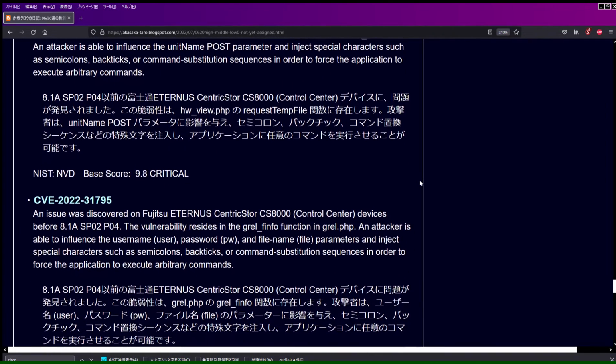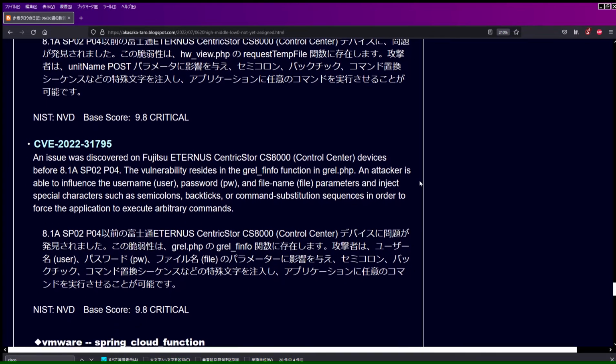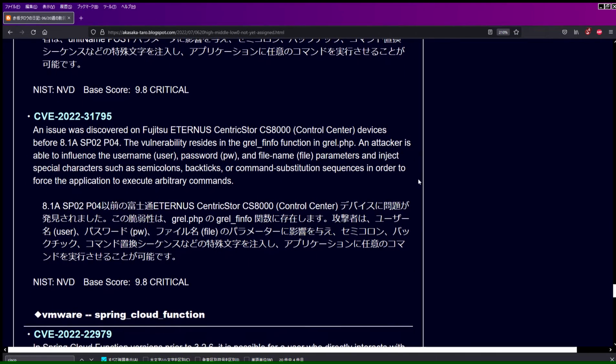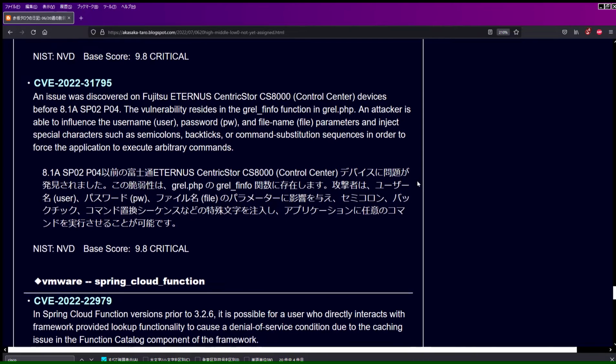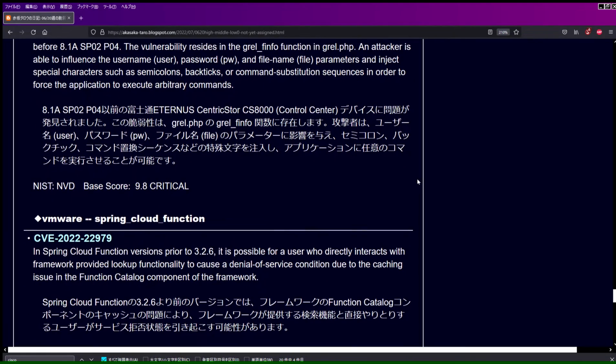CVE-2022-31795. An issue was discovered on Fujitsu Eternus CentricStor CS8000 Control Center devices before 8.1 ASP02P04. The vulnerability resides in the grl_finfo function in grl.php. An attacker is able to influence the username (user), password (pw), and file name (file) parameters and inject special characters such as semicolons, backticks, or command substitution sequences in order to force the application to execute arbitrary commands. NIST NVD base score 9.8 critical.